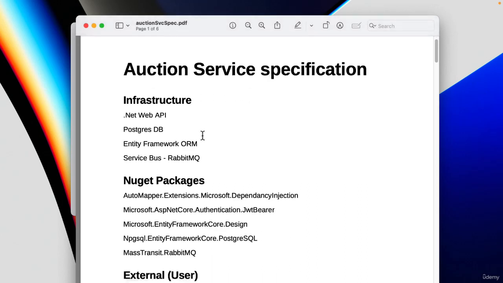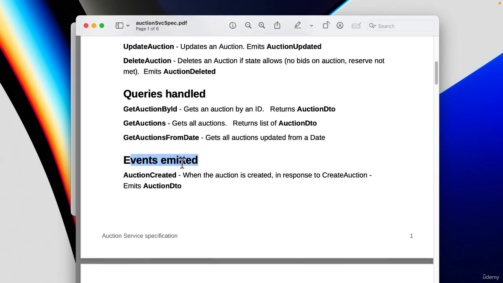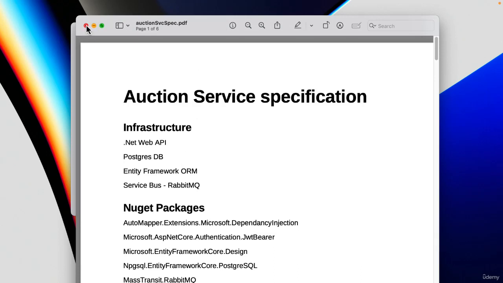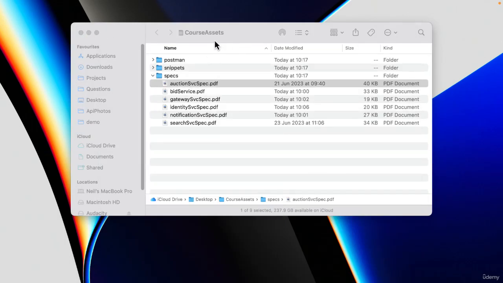If I open up the auction service specification, just to give you a brief overview, I'll talk about this in the next lesson anyway, but this is something that I'll be referring to, so please do get the course assets folder from the lesson entitled Course Assets and Source Code if you do not already have this. Attached to that lesson as a resource is something you can download, and it'll be a course assets zip file which you can extract, and it will give you this stuff. So do ensure you have this before you move forward, because I will refer back to it on multiple occasions during this course. So now we've looked at that, we're ready to go. So let's begin creating our first microservice.